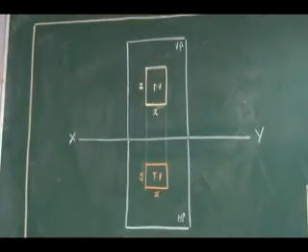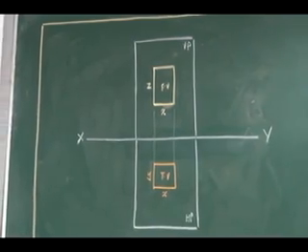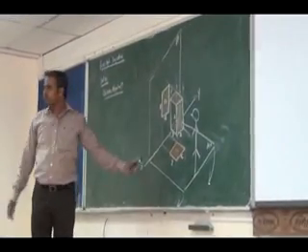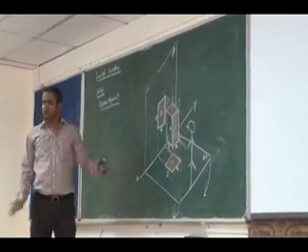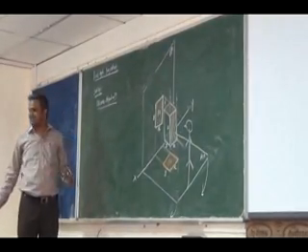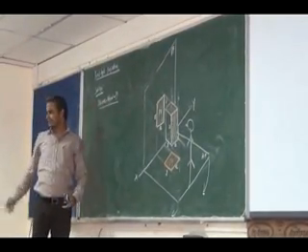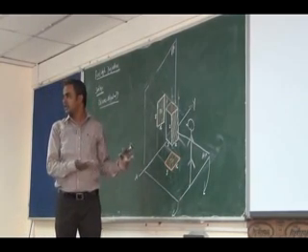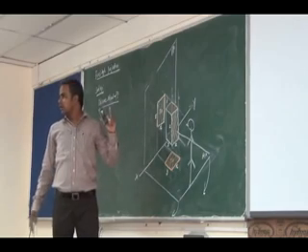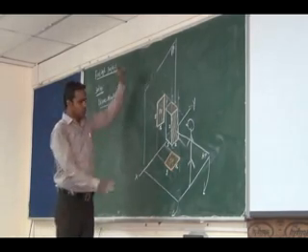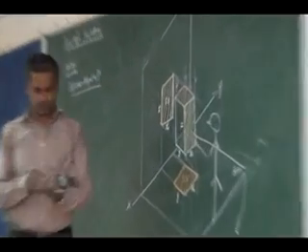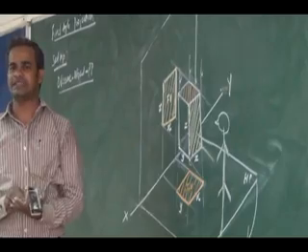Now I can have a side view. I can add another view, the side view. I am going to obtain another view that is nothing but a side view, and I should not violate this setup. I already had the horizontal plane and vertical plane. I have the front view and top view. I am going to introduce another plane to obtain a side view. That plane is nothing but an auxiliary plane.